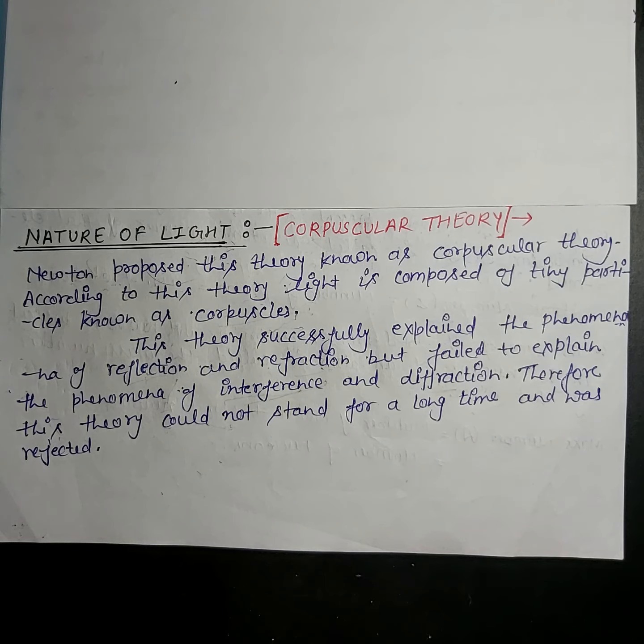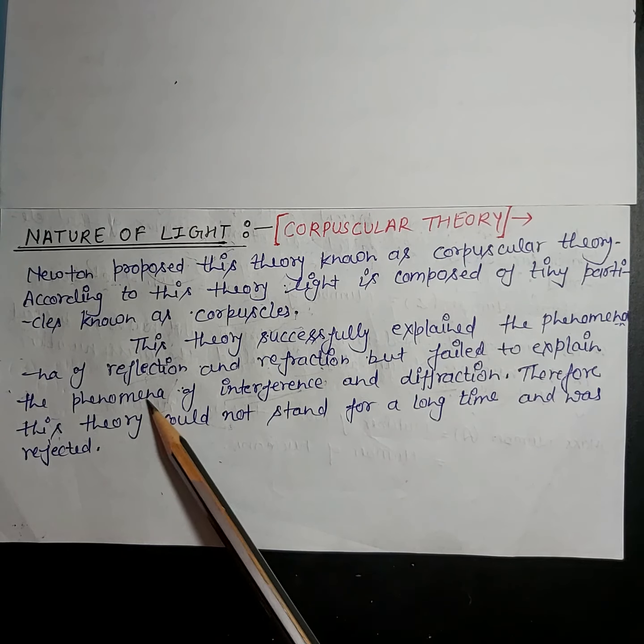Now, as we all know about the properties of light, like reflection, refraction, interference and diffraction, whatever the nature of light, it should show these four properties. But if we consider light as composed of particles, it can't show diffraction and interference, which are the basic properties of light.